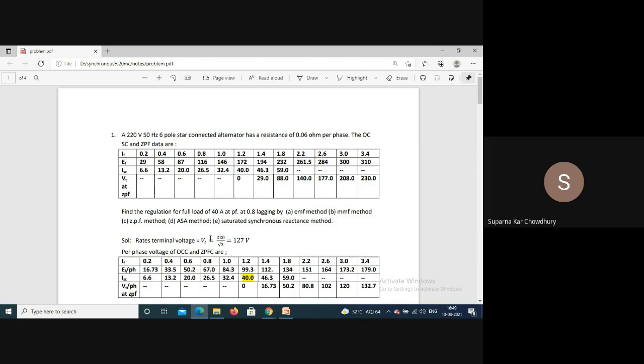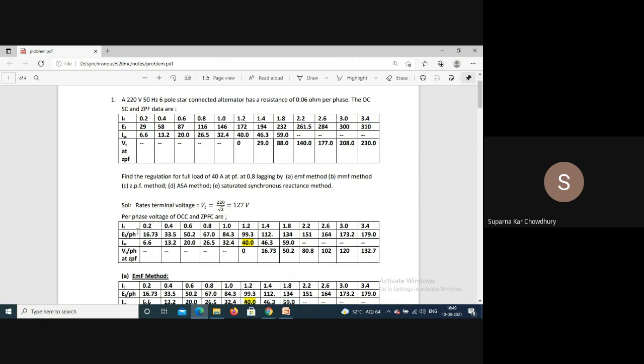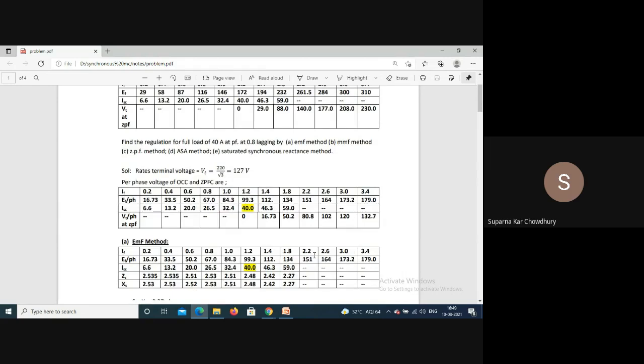So the rated terminal voltage will be 220 by root 3. So this per phase voltage for OCC and ZPFC also should be converted to phase voltages, so all divided by root 3.